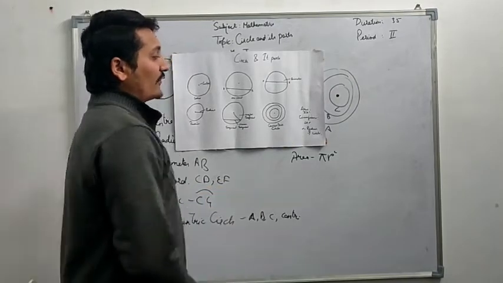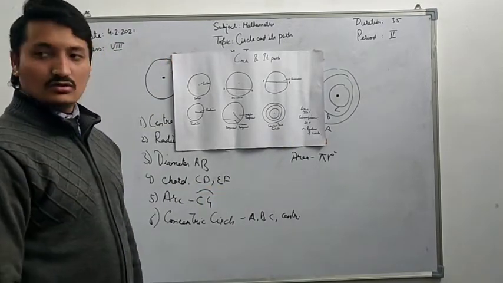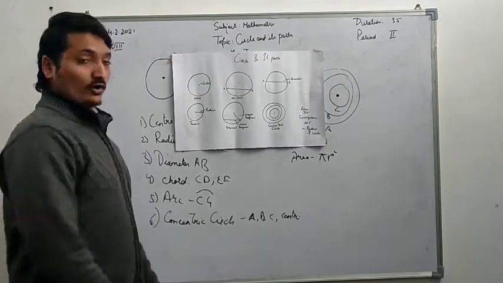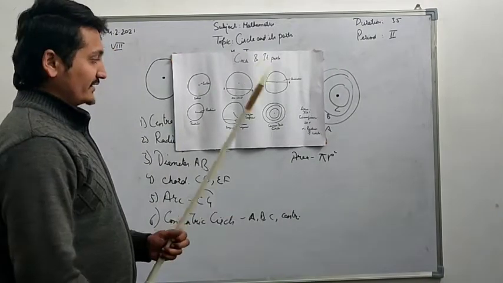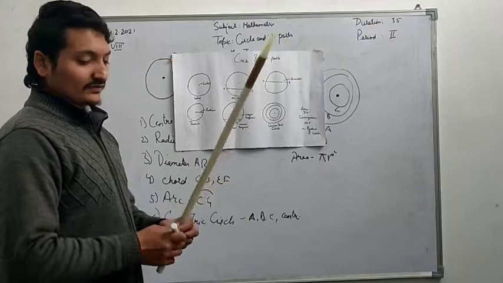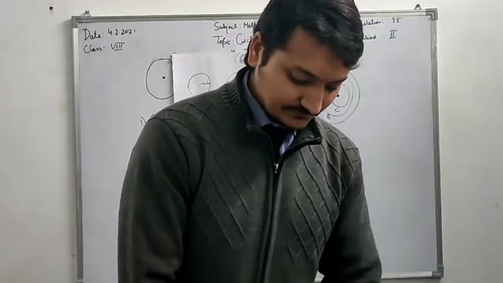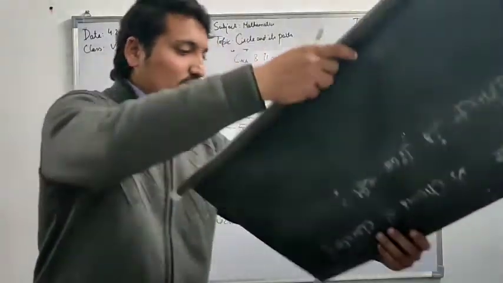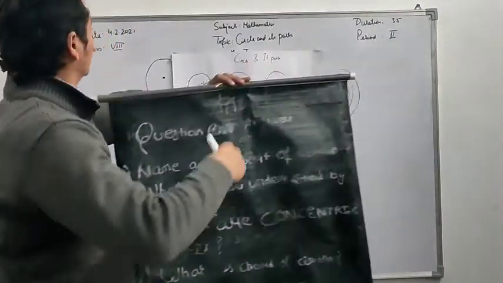And what is the formula of circumference? Sir, 2 pi r only, not a square. Okay, 2 pi r is written here. This was a part of the topic. I will ask some of the questions from you all. You have to answer them properly. Okay, sir.